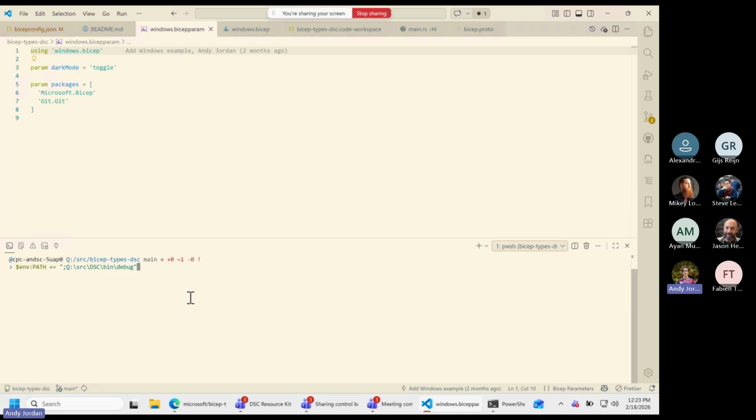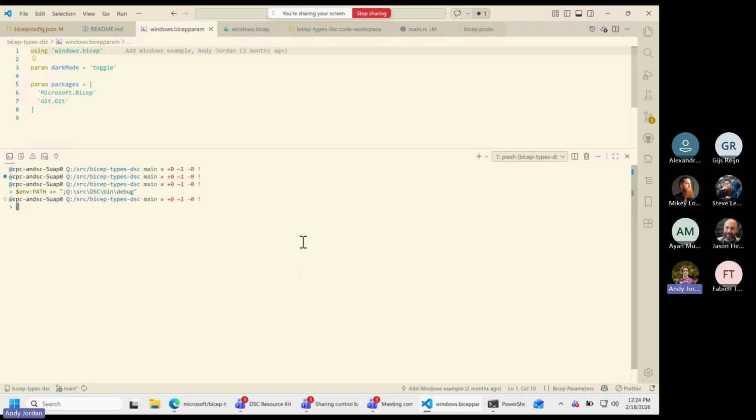Now I'm going to tell this process instance where DSC is. In my case, I'm using a debug version. I've got the source DSC bin debug set, updating my path there. Yes, I am being brave to do a live demo here in a new terminal. And the next thing I'm going to call is bicep local-deploy and pass it my Windows param file. And if everything goes right, which I think it will, we'll see my Veeam get toggled, and then we'll see some output of the win-get packages. So go ahead and hit enter here.